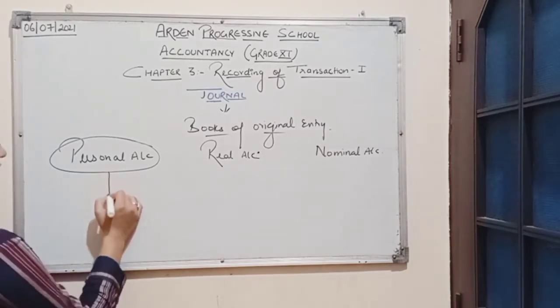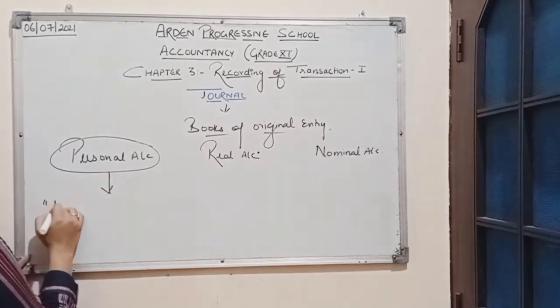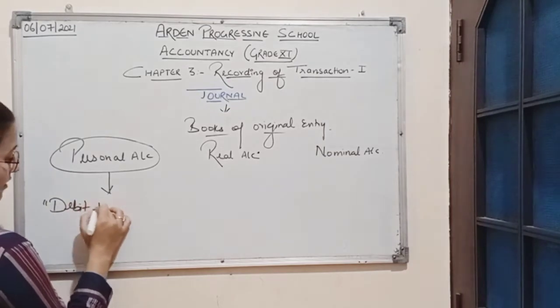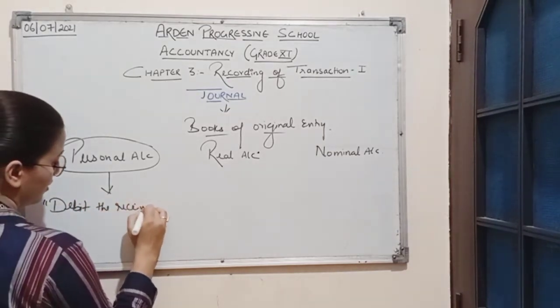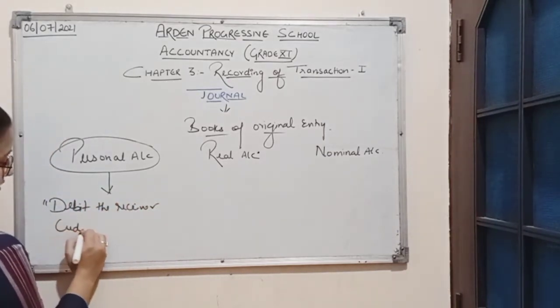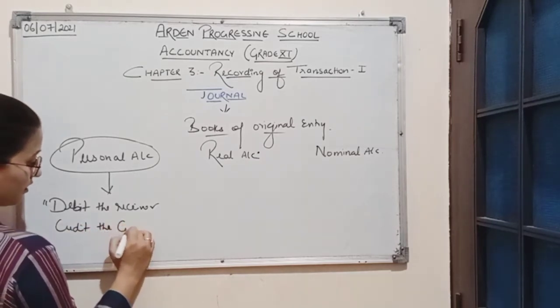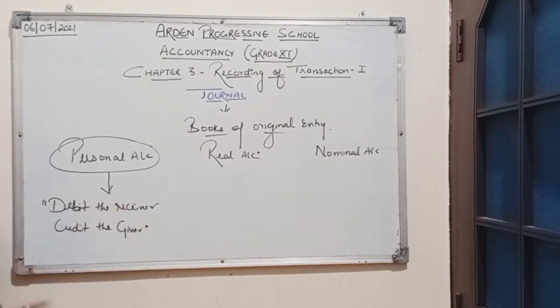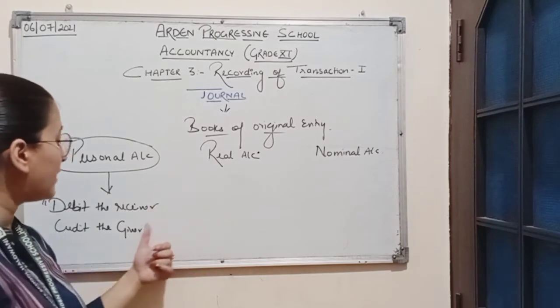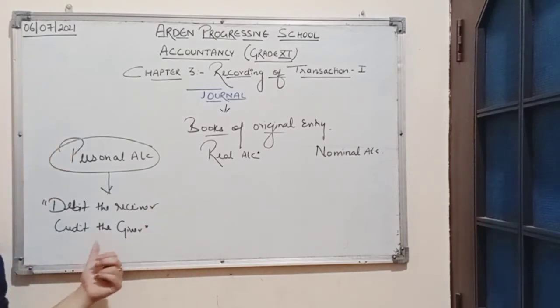Now the rule for personal account is: debit the receiver and credit the giver. The one who receives will be debited and the one who gives will be credited. This is the rule for personal account.